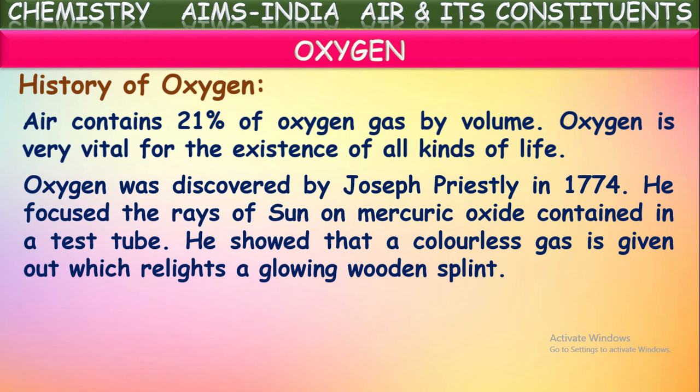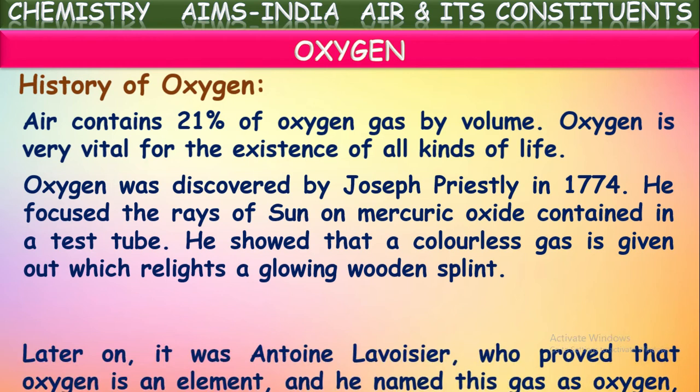Then he observed that on heating this mercury oxide, a certain colorless gas is evolved from the mercury oxide. This gas rekindles the wooden splinter. In that way, the oxygen gas was first prepared by him.